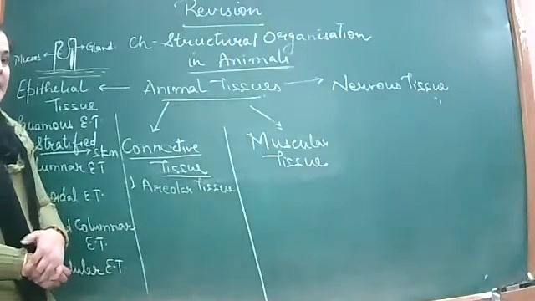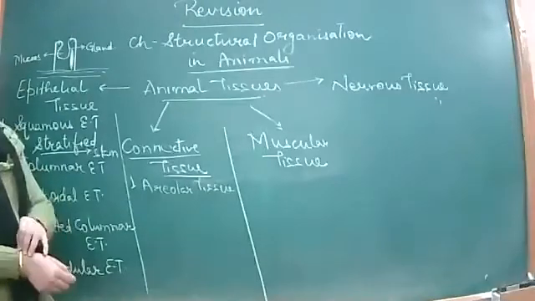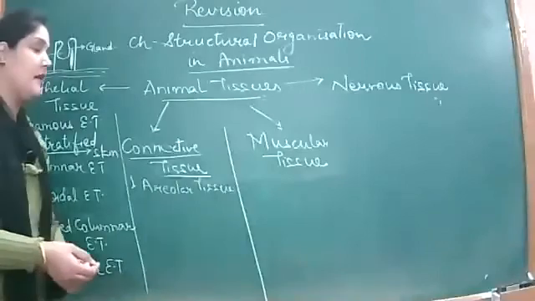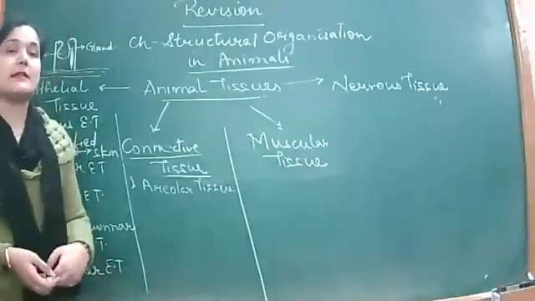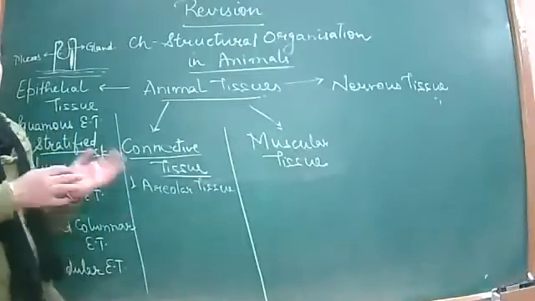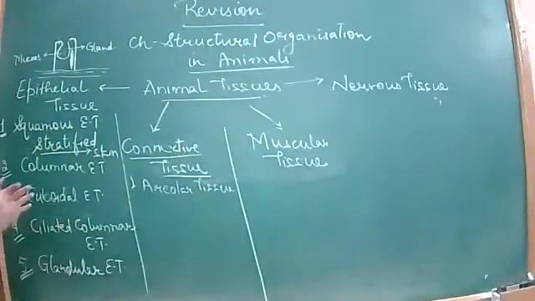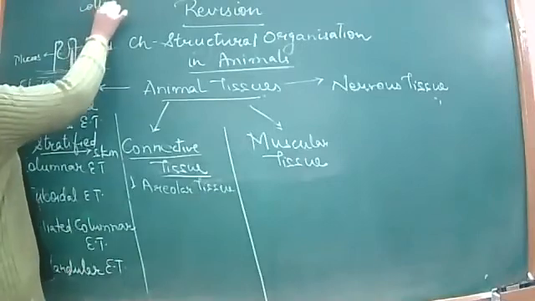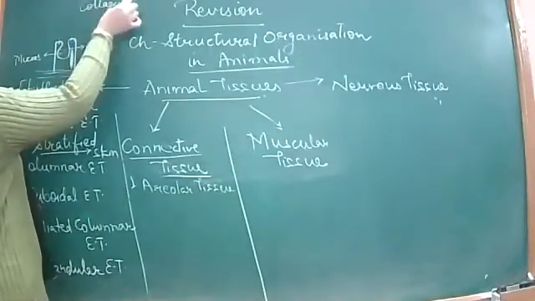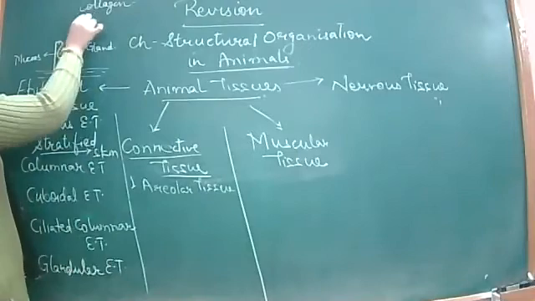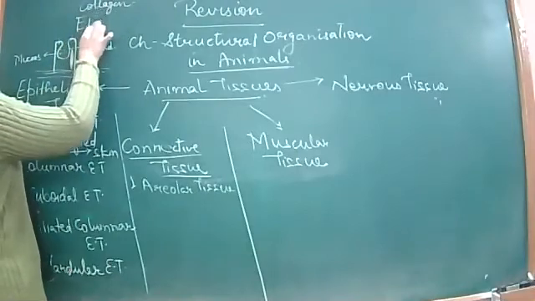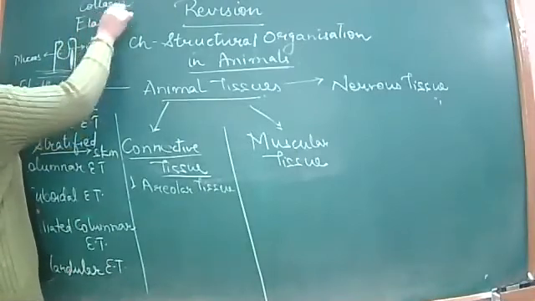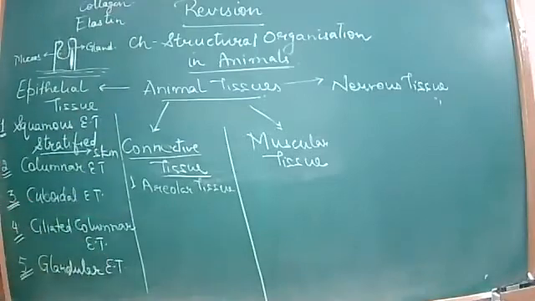Ma'am, yellow. Yellow elastic fibers होते हैं, and white are the collagen fibers. Yellow are made up of the protein elastin. So elastic fibers are made up of elastin protein, and the white fibers are made up of collagen protein. So you may also know these proteins: elastin for the yellow fibers, and collagen for the white fibers.